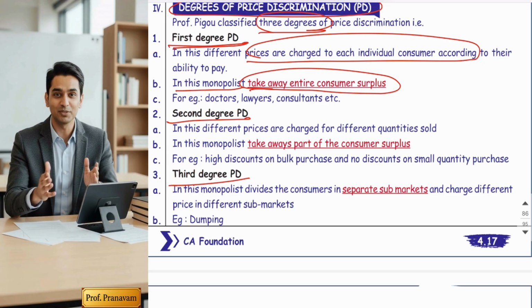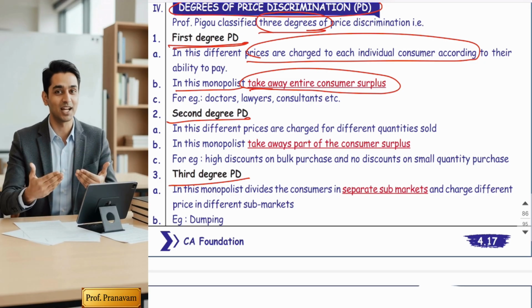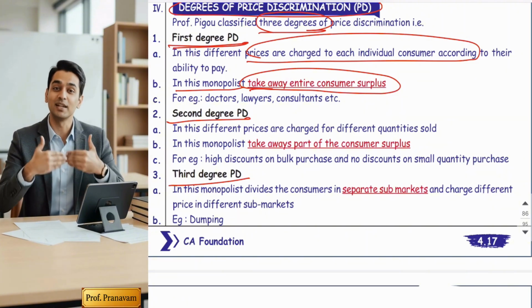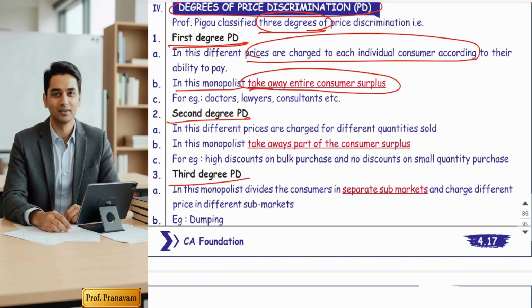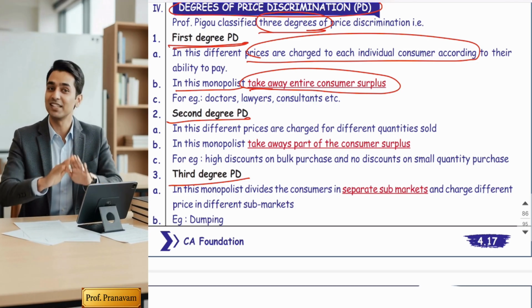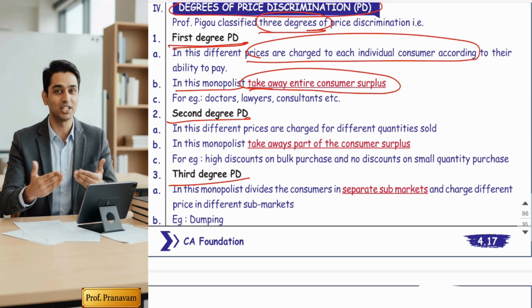So what do you mean by this? It means at this level, sellers are looting the consumers. They take away the entire consumer surplus. This is the main definition. Taking away the entire consumer surplus means they are looting the consumers. Consumers are not getting a single benefit from their services.